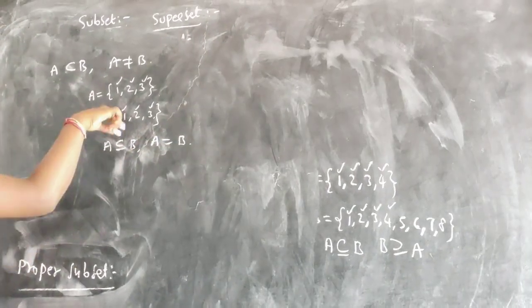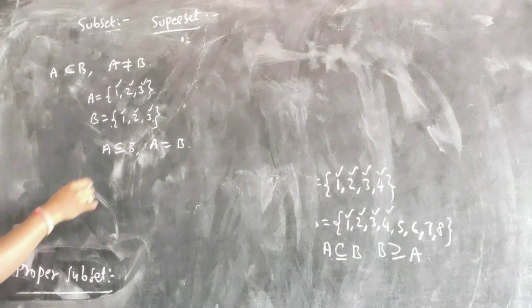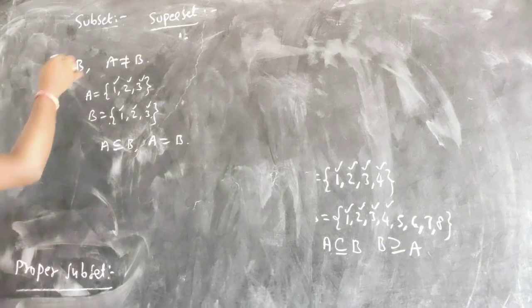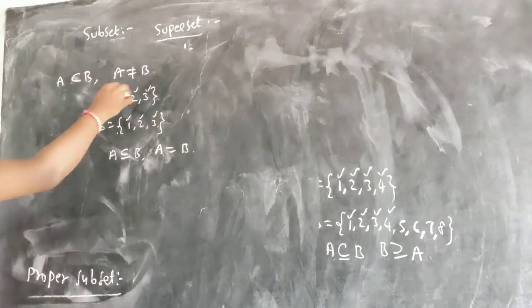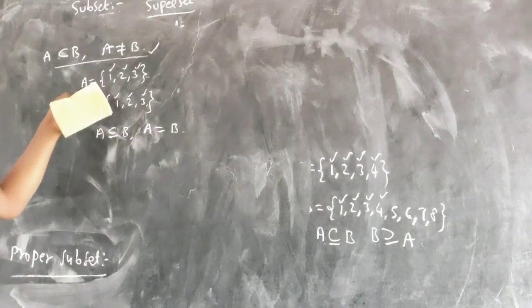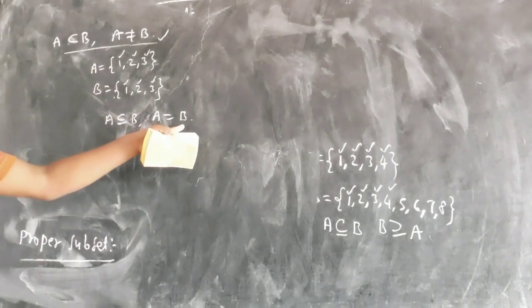So A is equal to B here. So this is not a proper subset to B, but A is equal to B here.